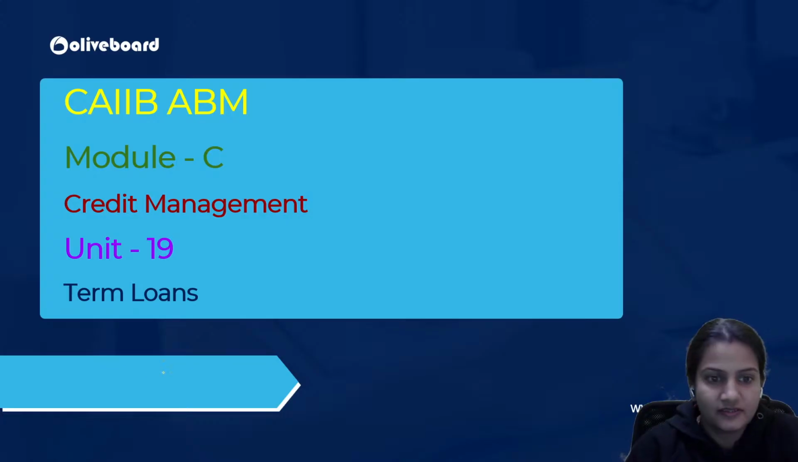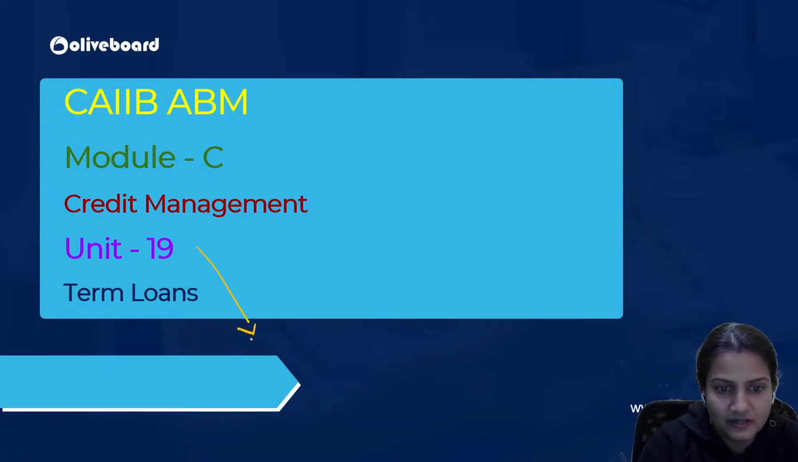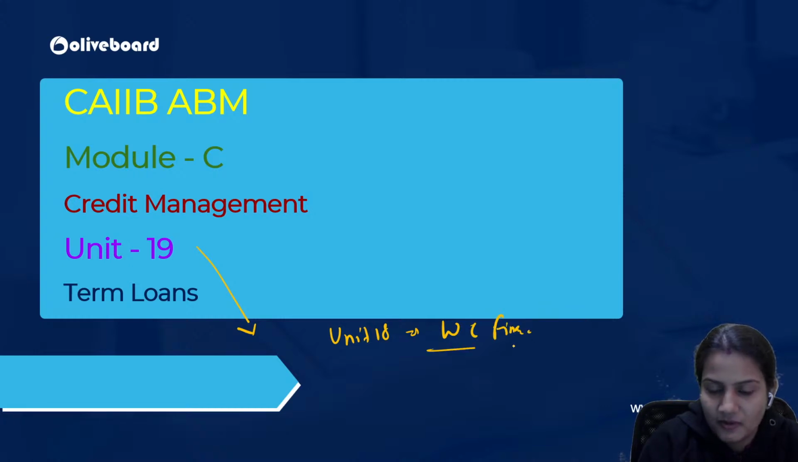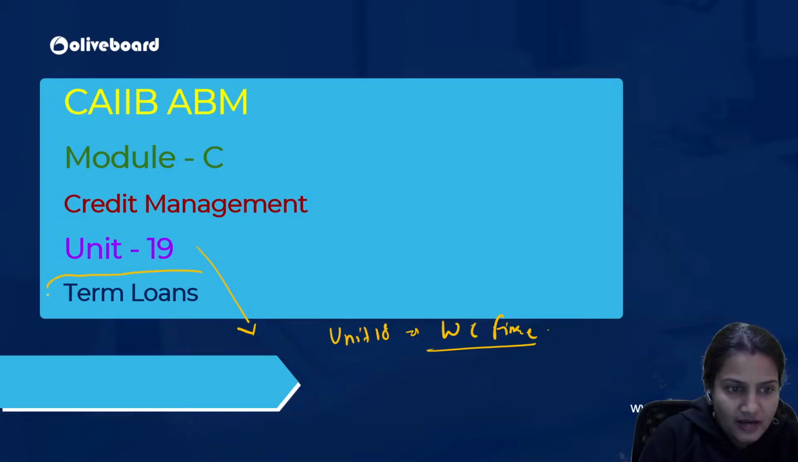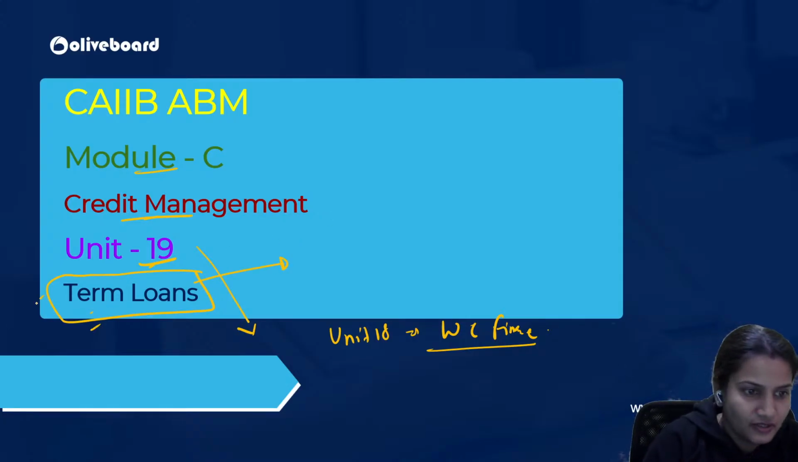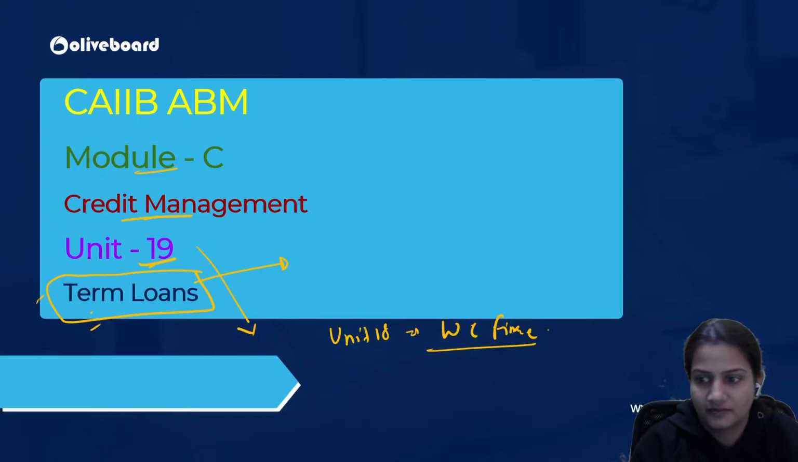So yes, in yesterday's session we completed unit number 18, working capital finance. We did some of its important concepts yesterday. Today we have to start a very new unit, unit number 19 of module C, credit management, and the name of the unit is term loans. I hope you all have heard this word in your lifetime, term loans.